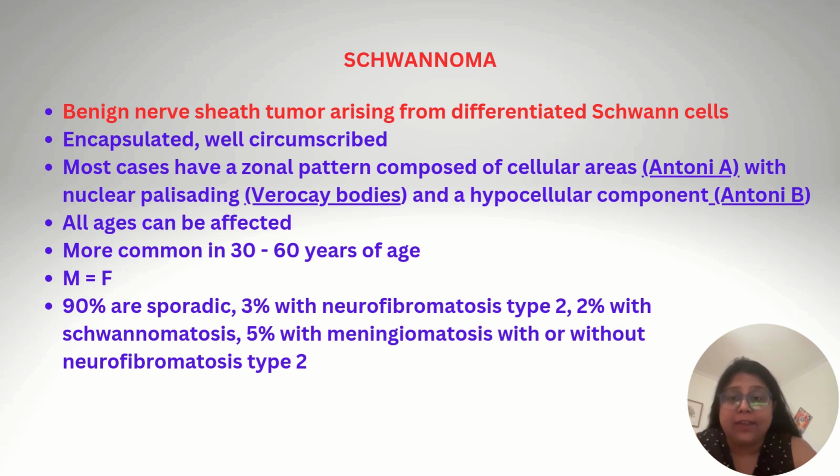All ages can be affected. More commonly it is between 30 to 60 years of age. The male to female ratio is equal. 90% are sporadic, 3% are associated with neurofibromatosis type 2, 2% with schwannomatosis, and 5% with meningiomatosis with or without neurofibromatosis type 2.